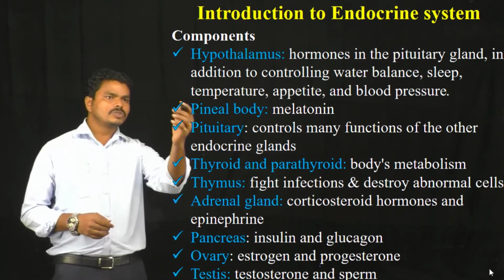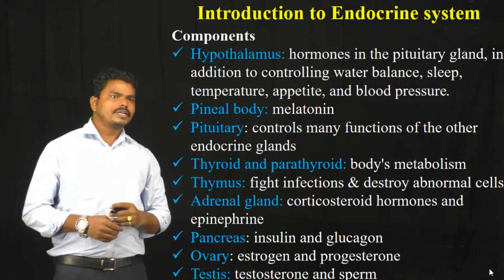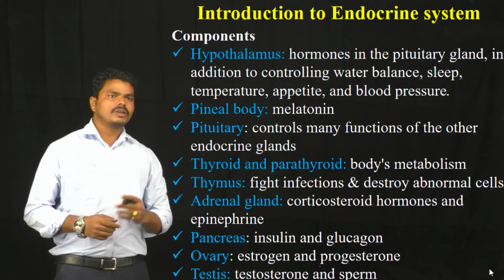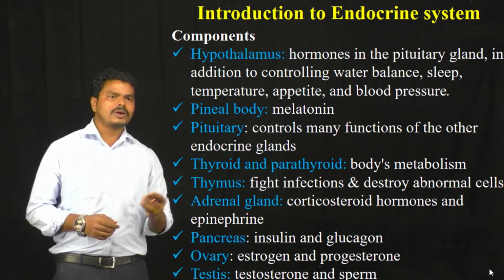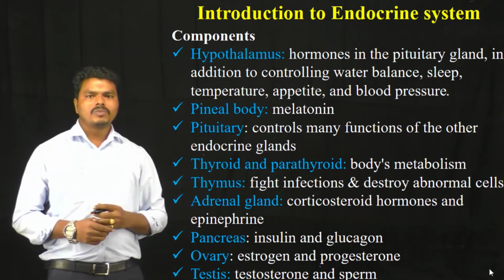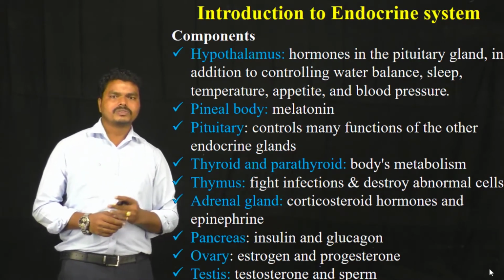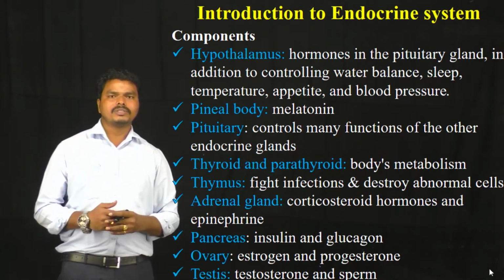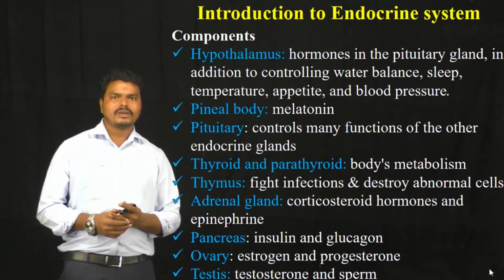The hormones produced from these components are of different types like peptides, amino acids, steroids and proteins. First we will discuss the hormones related to the steroids, so we should know the chemistry of the steroids. What is meant by steroid and its chemistry?